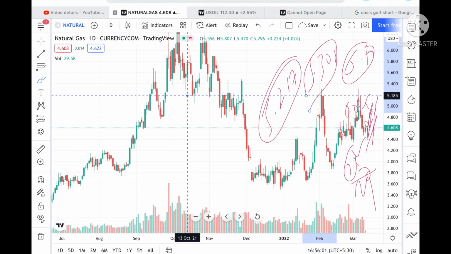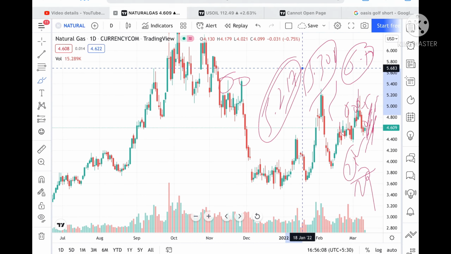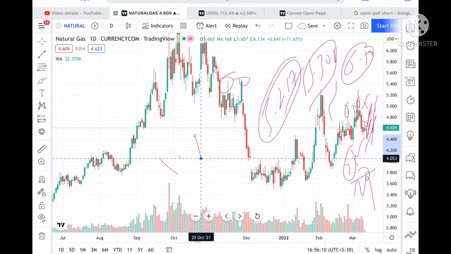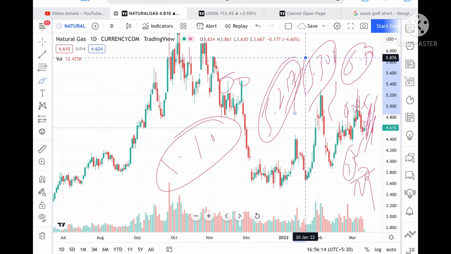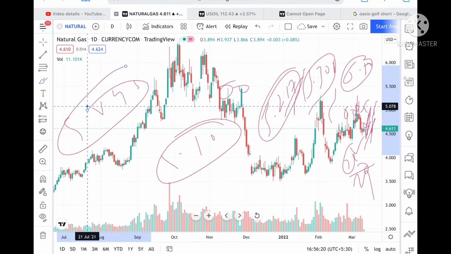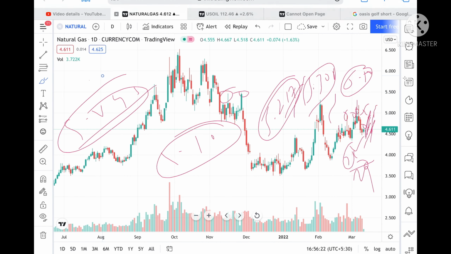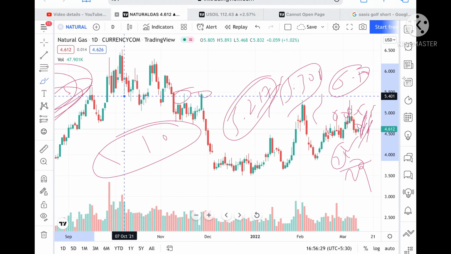Once it touches this level, we can see further upside towards 5.482, and these levels are already being tested here, so the chances of going towards 5.701 are high, and from there it can go further upside towards 5.896. If this level sustains, we can see further upside. You can check my video if the price goes above 5.896, and I will update you if the price comes near to this channel. I'll upload a new video regarding this.